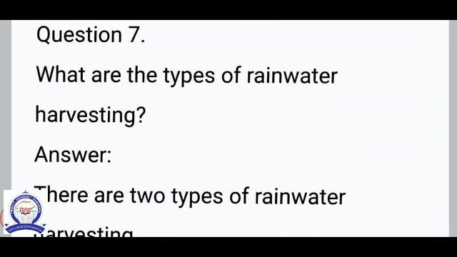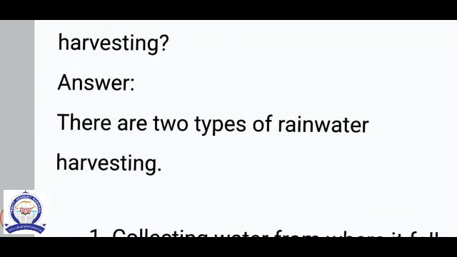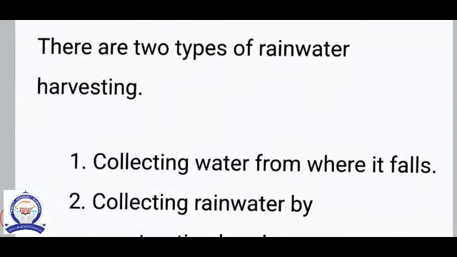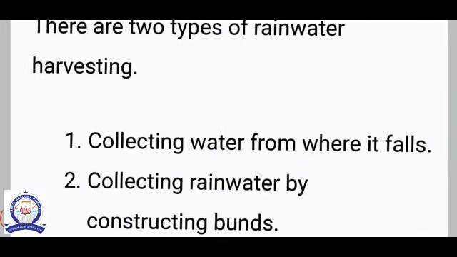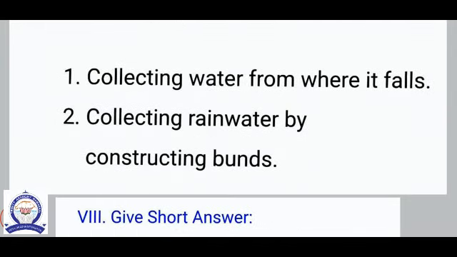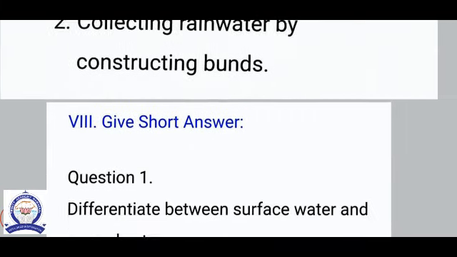Question number 7. What are the types of rainwater harvesting? There are two types of rainwater harvesting. The first one is collecting water from where it falls, and the second is collecting water by constructing bunds.